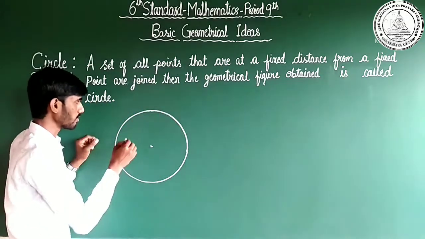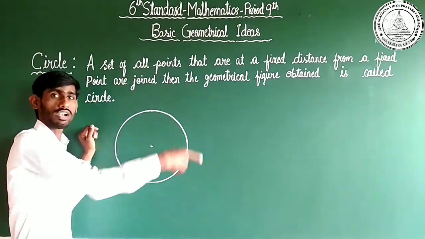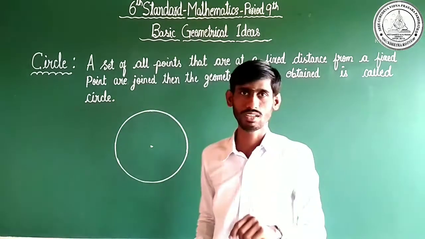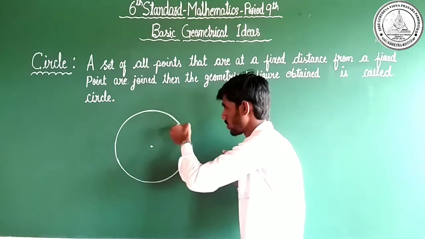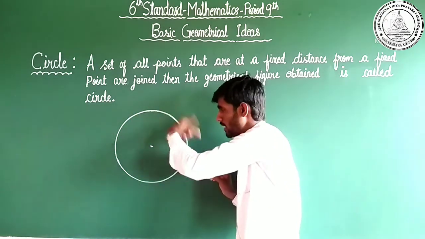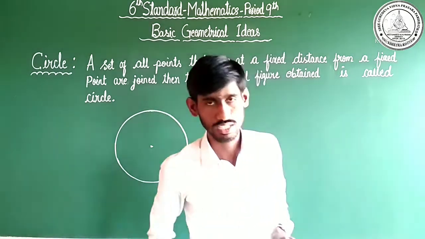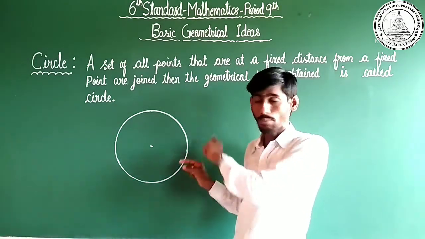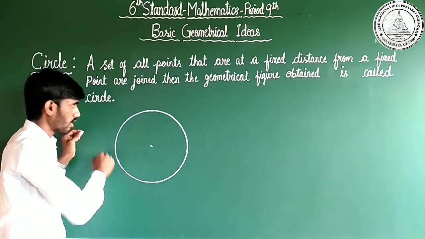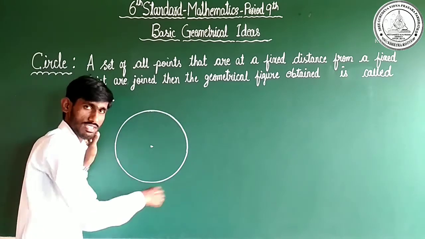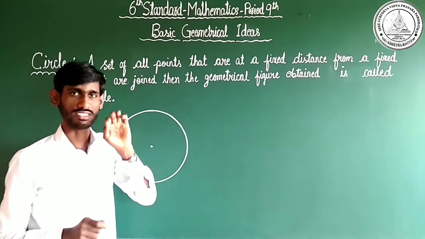Dear children, observe here. This complete edge we call by a special name, circumference. I mean here a number of points joined together to form a circle. This complete edge we call circumference. What is circumference, or define circumference? The length of a circle, or perimeter of a circle, from here up to here, is called the circumference of a circle.